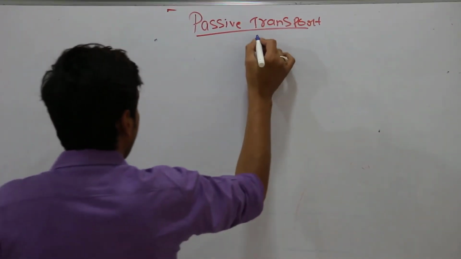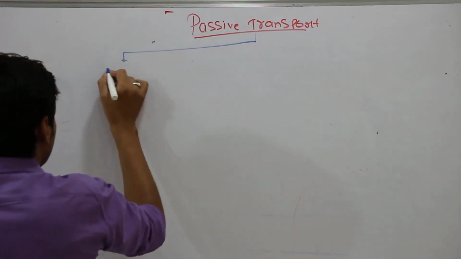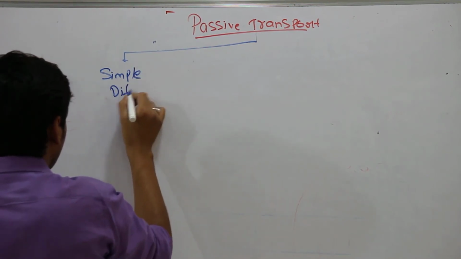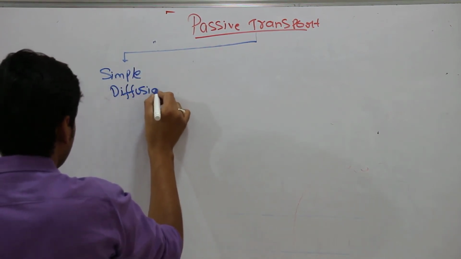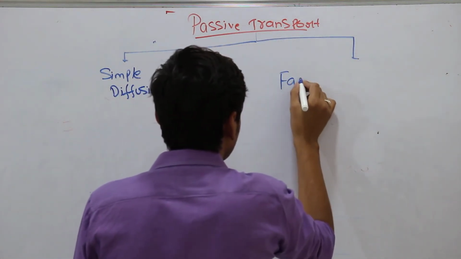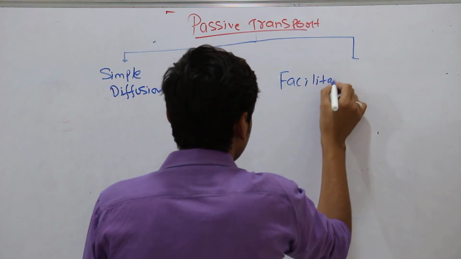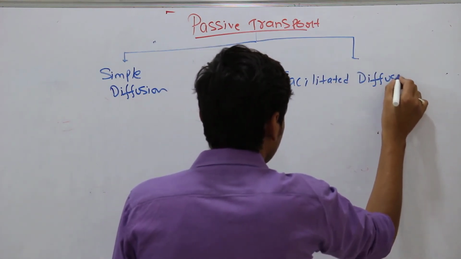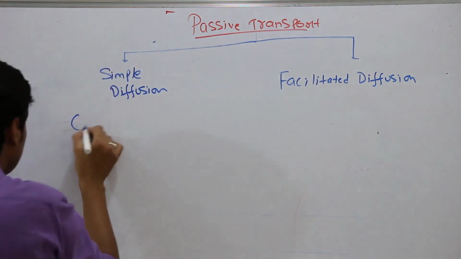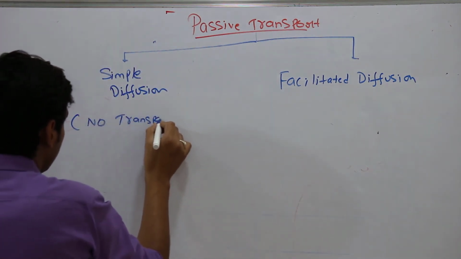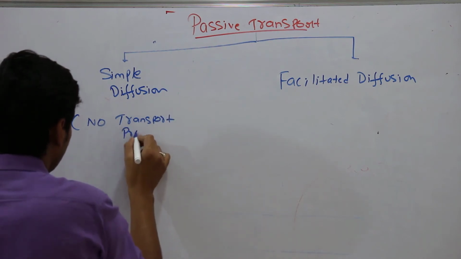One is simple diffusion, and another is facilitated diffusion. In simple diffusion there are no transport proteins.